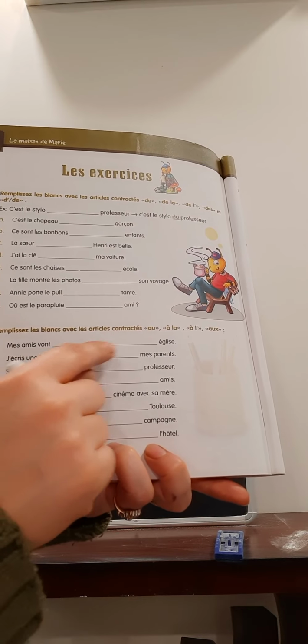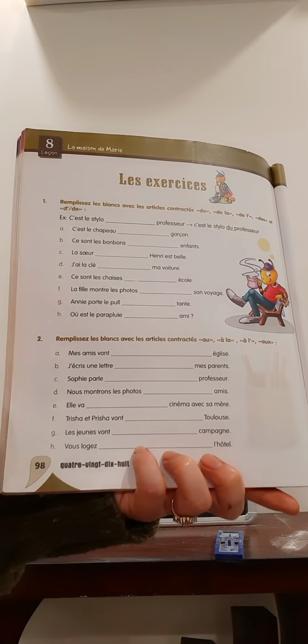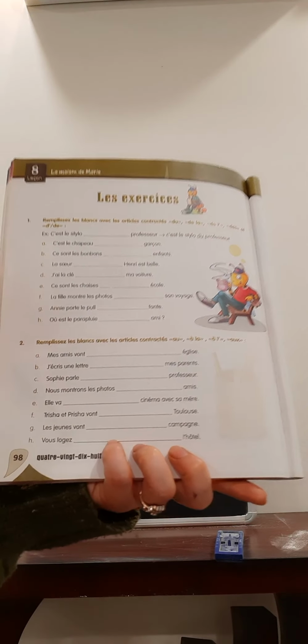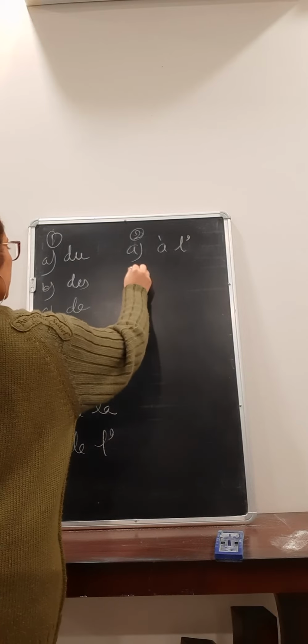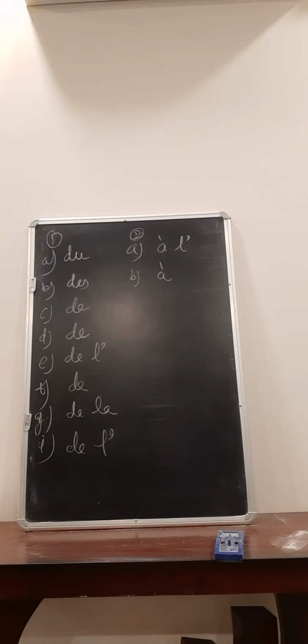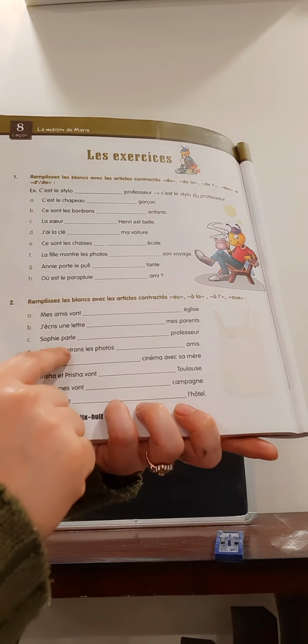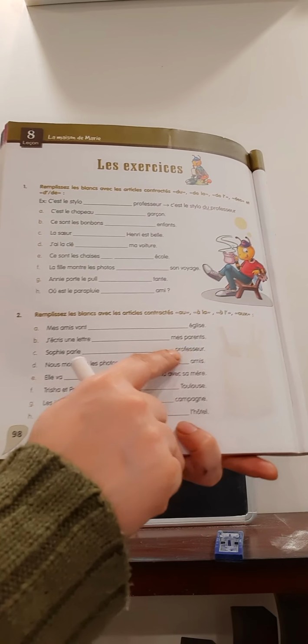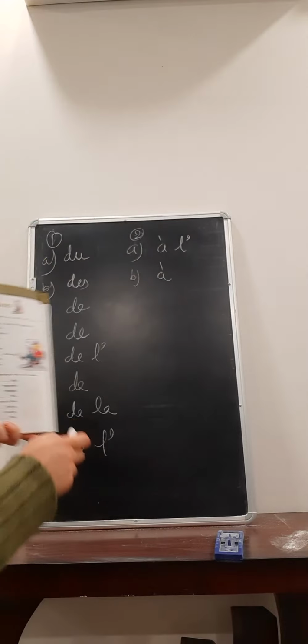Then j'écris une lettre à mes parents. I am writing a letter to my parents. So here my is coming, so it's a possessive adjective, so we are going to write only À. As I told you, before the name of a person or a city, or if it is having any adjective before the noun, we need to use only à or de, right? Then Sophie parle au professeur. Sophie is talking to the professor. Professor is again masculine, so AU.